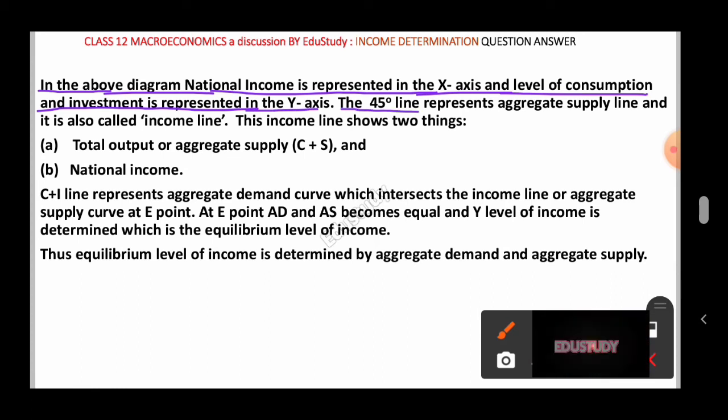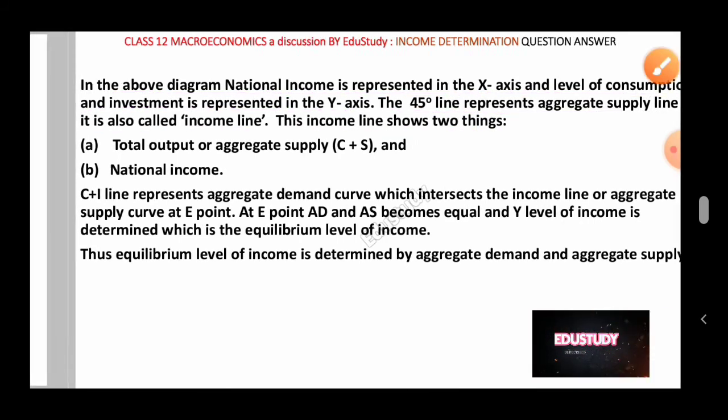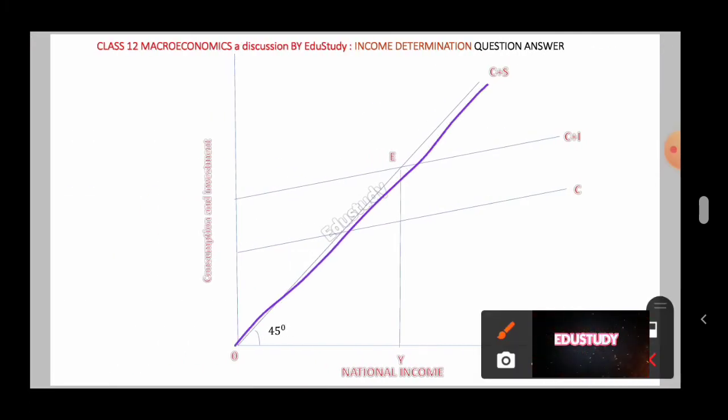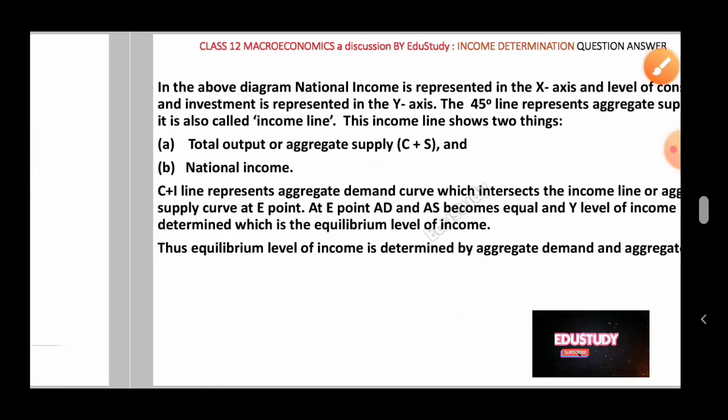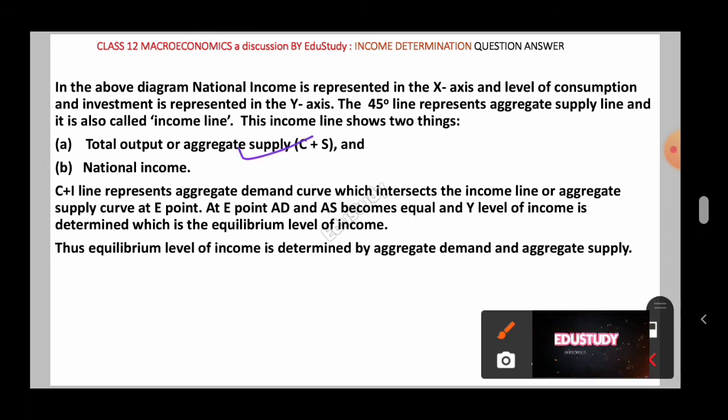The 45-degree line represents the aggregate supply line and it is also called the income line. This income line shows two things. Which one are we referring to here? This one, this 45-degree line. This line is called the income line as well as the aggregate supply line, and it refers to two things. These two things are the total output or aggregate supply, that is C plus S, and the national income.